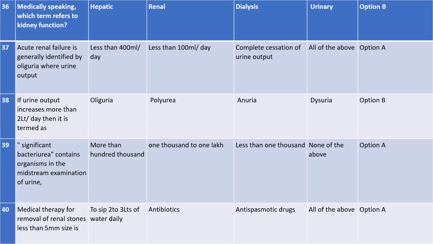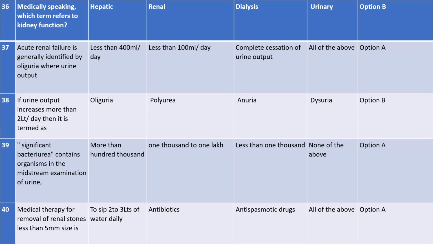We can't continue because the time is very less, only 2 minutes. Significant bacteriuria, organisms in the midstream examination of urine, the answer is more than 100,000. If it is more than 100,000, it indicates significant bacteriuria. All these are not my part, but still I want you all to know. So option A is the correct answer.